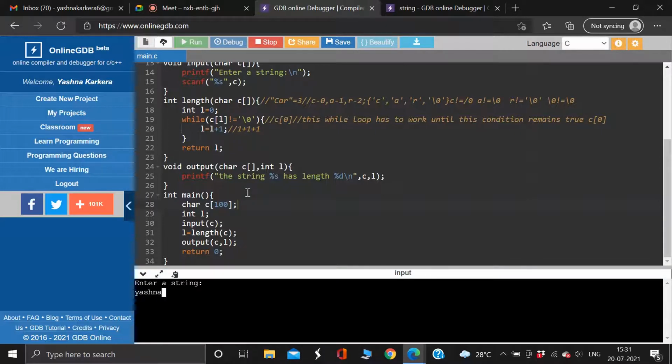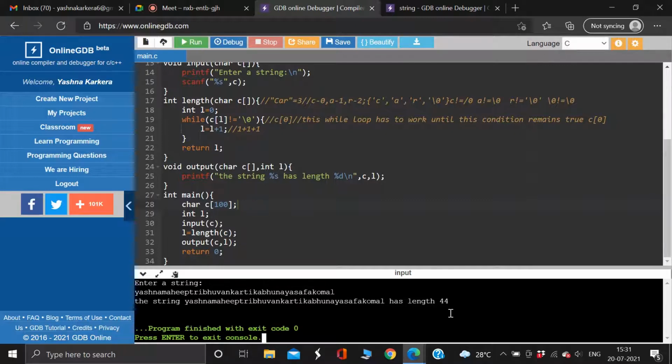Now I'll write Yash, Mahib, Tribhuvan. This is fine, right? It has 40 characters. Yash has saved this. Put the online GDB link.